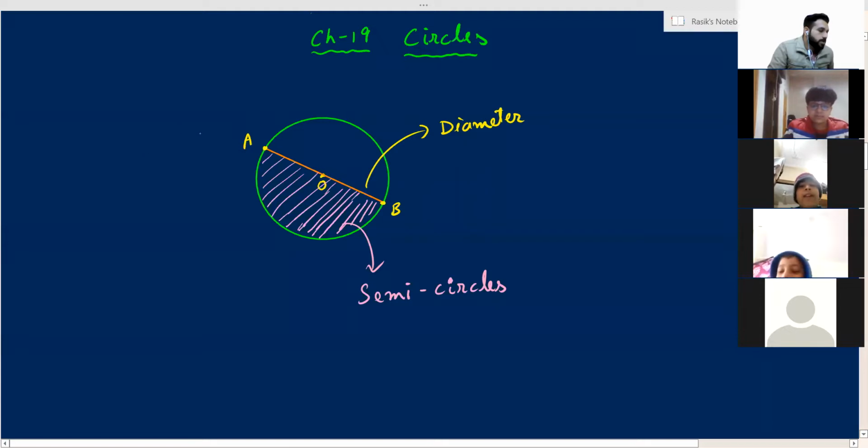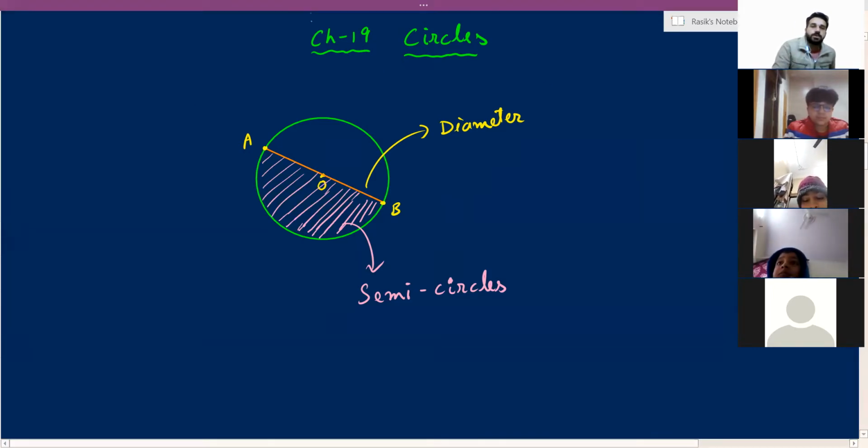If we divide a semicircle into two parts, what will we call it? If we divide a semicircle into two parts, we will call it a quadrant. Like this, I will show you here.